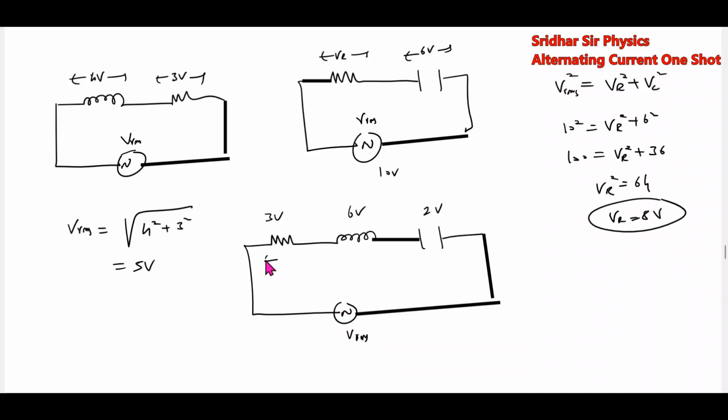Then what you should do: this is VR, this is VL, this is VC, and this is VRMS. So how will the vector diagram be? This will be VL, this will be VC, this will be VR, and somewhere here VRMS. You can check it here. And the current will be the same, IRMS, you can write it.